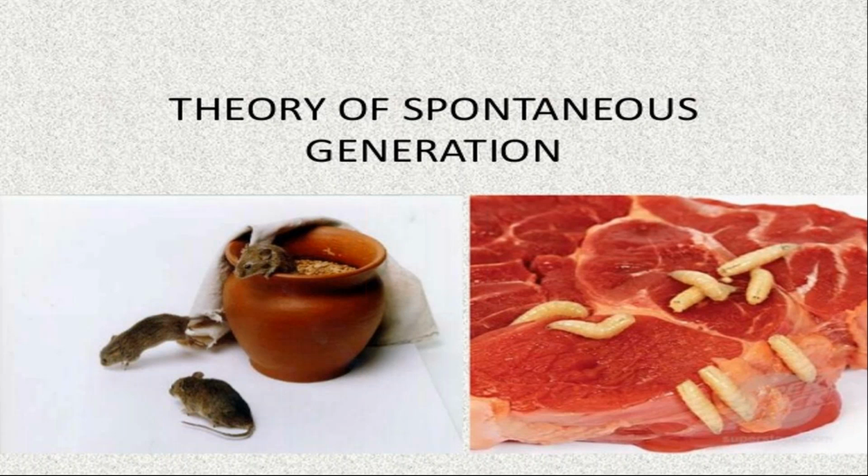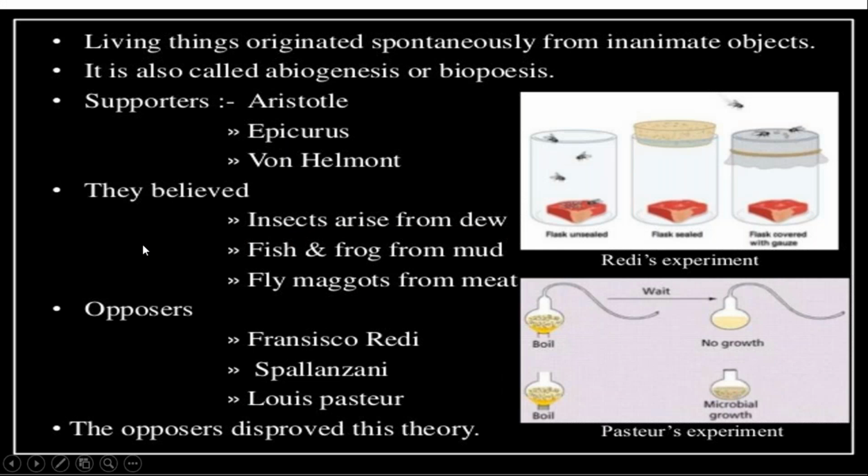This theory was given by the scientist Louis Pasteur. As per this theory, living beings arise from other objects, inanimate objects.